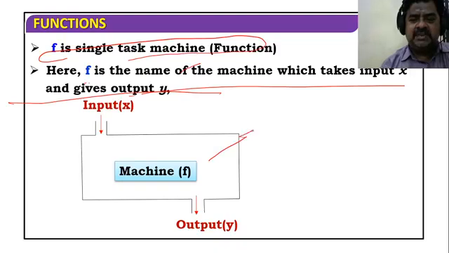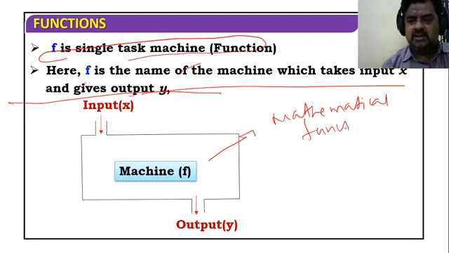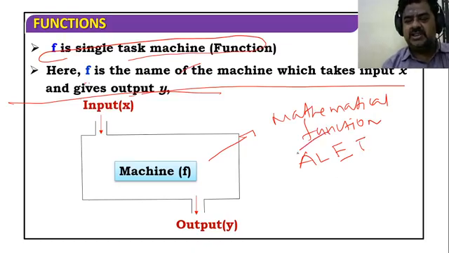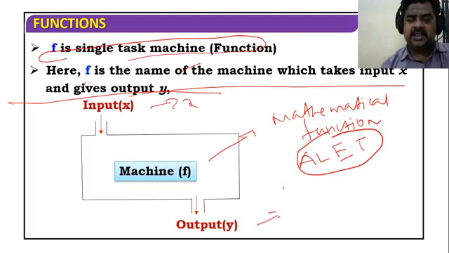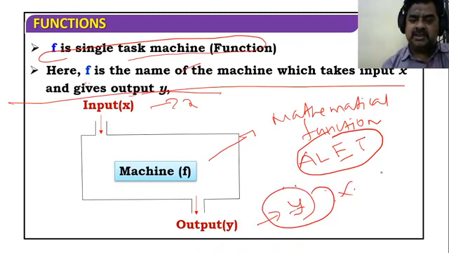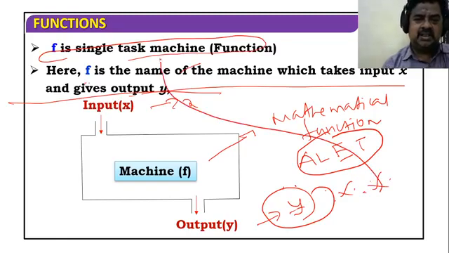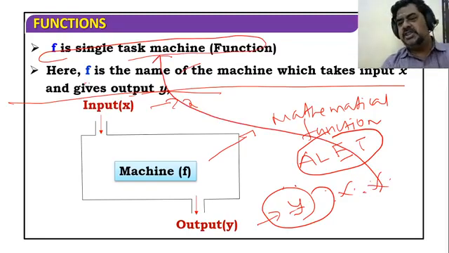The machine F can be anything, any mathematical function: algebraic, logarithmic, exponential, trigonometric. You can easily remember it. So input x, corresponding output y. That's why there is only one output. Very, very important. That's why it is called a single task machine.